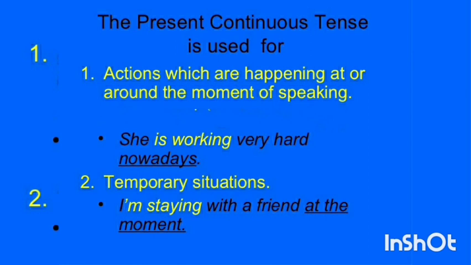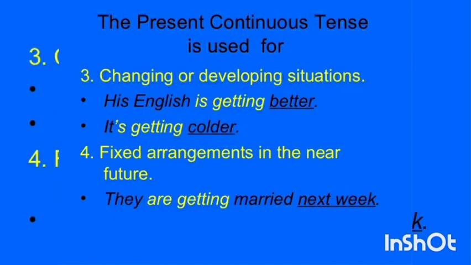It means that the situation or the action of staying with my friend is not permanent. It is just a temporary situation. Maybe after some days, I will shift to another place. That's why this situation is not permanent. This is temporary. Okay. After that, we need to revise something more about the usages of this present continuous tense.